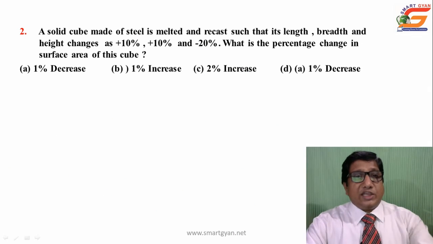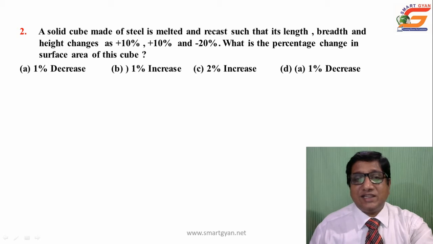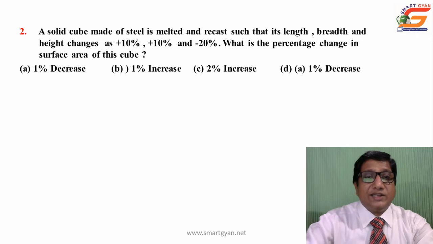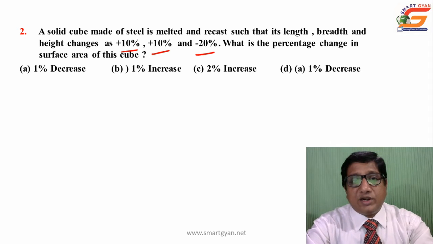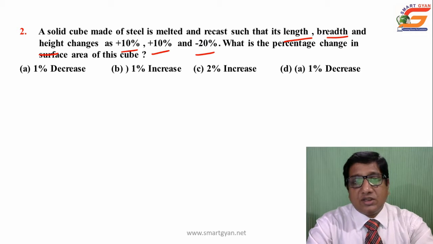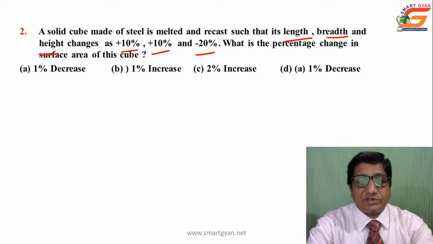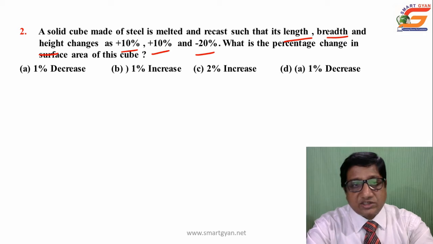A solid cube made up of steel is melted and recast such that its length, breadth and height change by plus 10%, plus 10% and minus 20% respectively. So the length increased by 10%, breadth by 10%, and height decreased by 20%. What is the percentage change in the surface area of this cube?